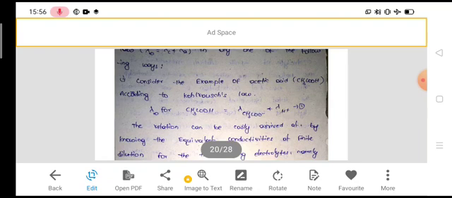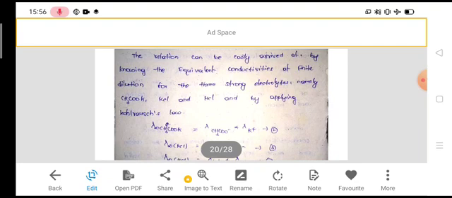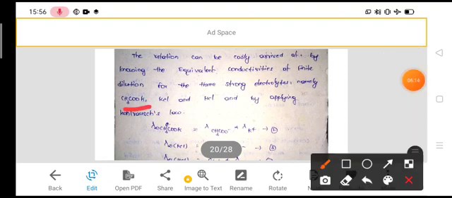For example, consider acetic acid. According to Kohlrausch law, lambda infinity for acetic acid is equal to lambda CH3COO minus plus lambda H plus. This relation can be arrived at by knowing the equivalent conductance of the three strong electrolytes at infinite dilution. The three strong electrolytes are potassium acetate, potassium chloride and hydrogen chloride.